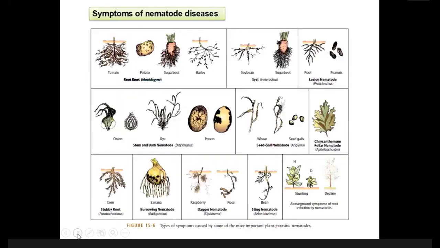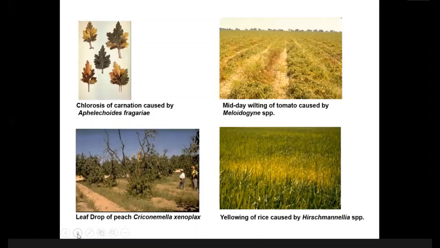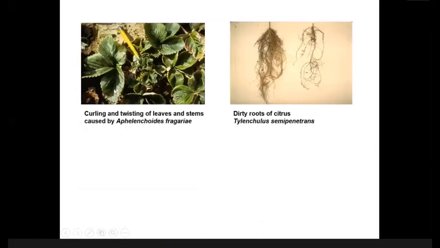So I discussed this slide, also this slide, and this one I also have discussed. Now look at this slide. You can see that there are curling and twisting of leaves. You see here the pointer at the middle of the image. There is curling of leaves, and this is caused by the foliar nematode we call Aphelenchoides fragariae. This nematode attacks the foliar, above ground plant parts, the leaf, for example, or stem, and as a result, the leaf becomes curled, rolled, twisted, and stunted. So this is one of the symptoms of foliar nematode.